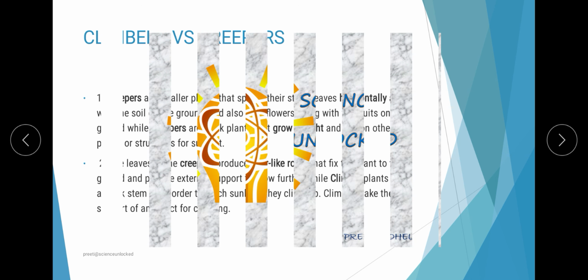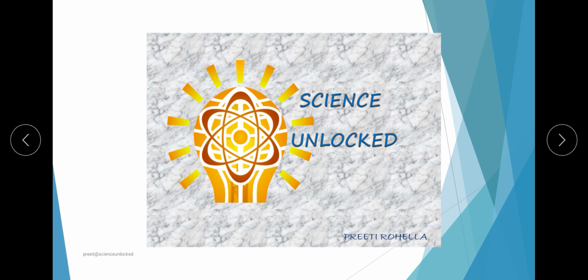So altogether, this is the very initial part of the chapter, where we have talked about how the categorization is done on the basis of the type of stem that plants have.